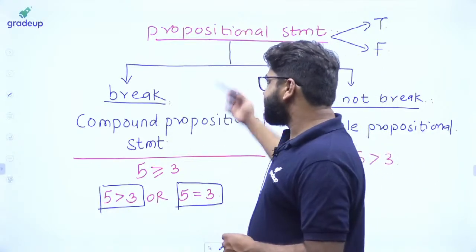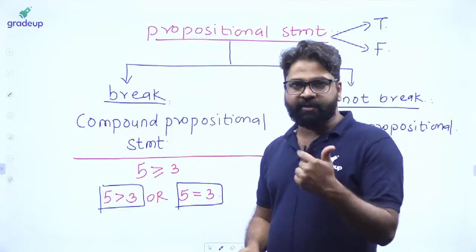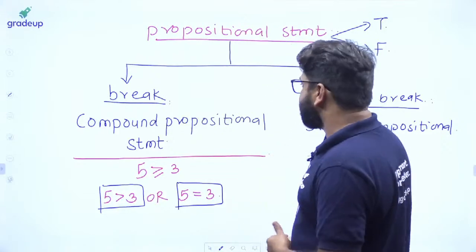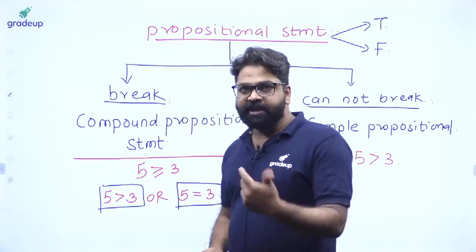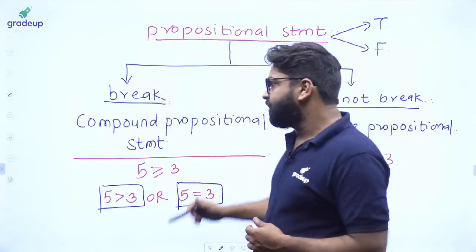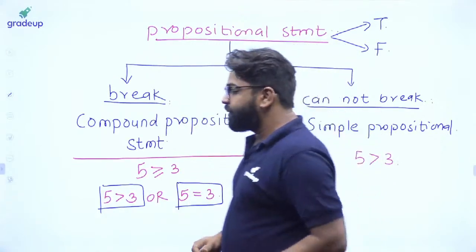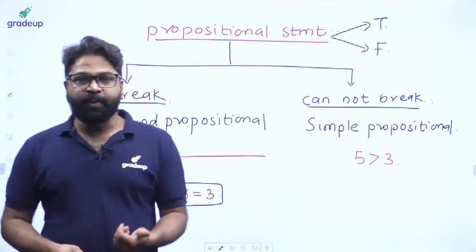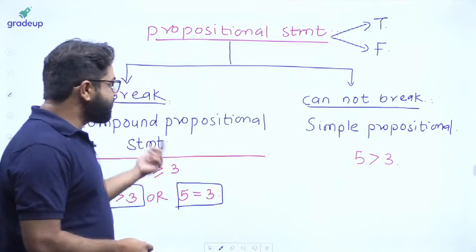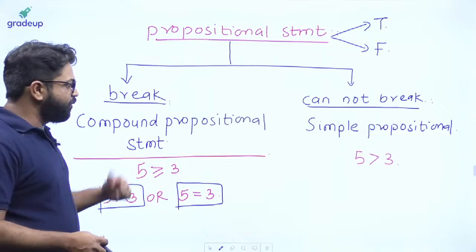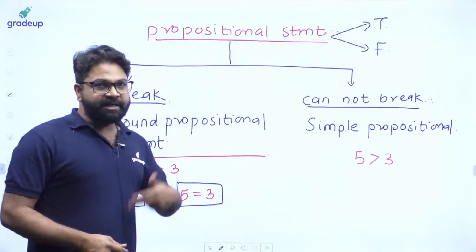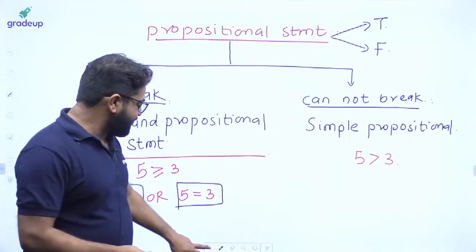So propositional statement, it is of two types. One, you can break it, other one you cannot break it. When you can break it, that is called as a compound propositional statement, and when you cannot break it, that is called as a simple propositional statement. So in this way we can try to understand the whole concept. Now let's try to derive the other things that are related to that.